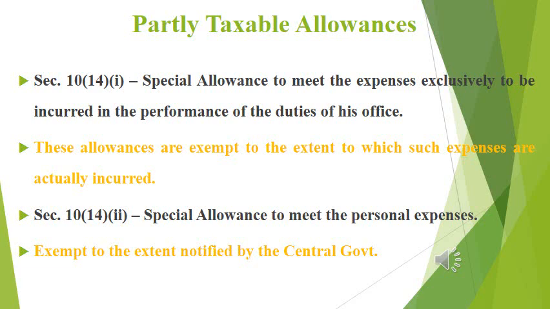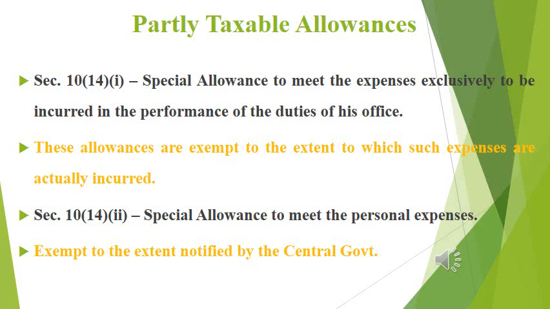So the difference, 50, is taxable. That's the logic. Suppose we are receiving 100 rupees, spend 90 rupees towards this, and the difference, that is 10 rupees, will be taxable. Okay, that's the logic behind these kinds of allowances. That is partly taxable. The entire amount is not taxable. Whatever amount we have spent towards these purposes is exempted and the rest will be taxable.